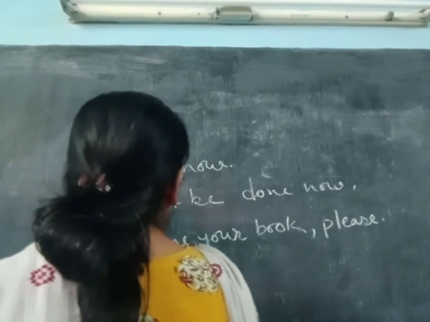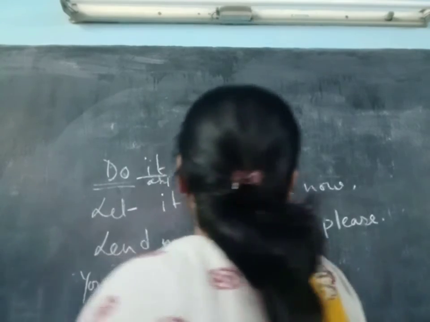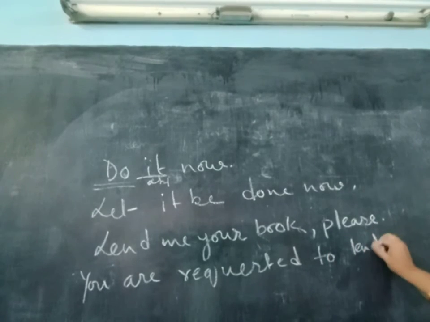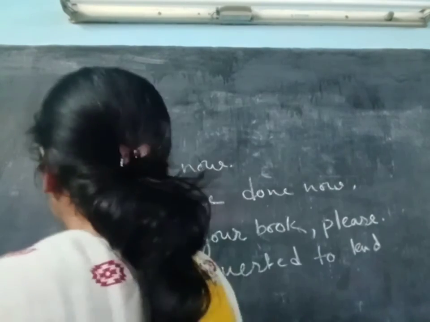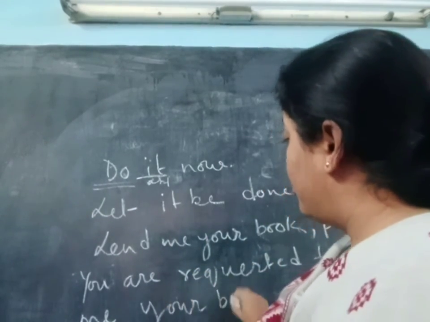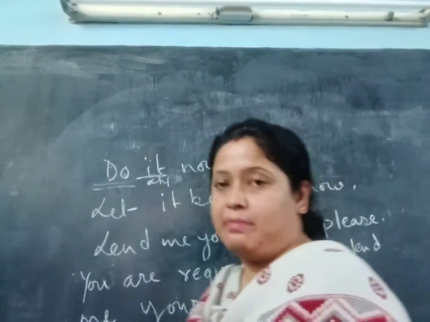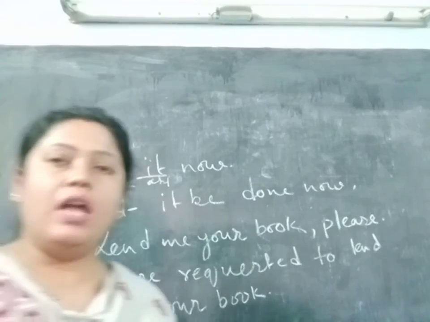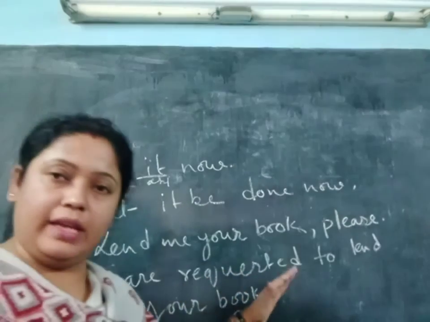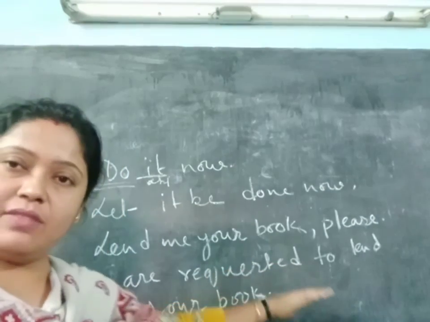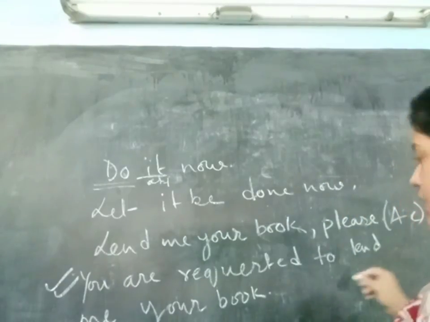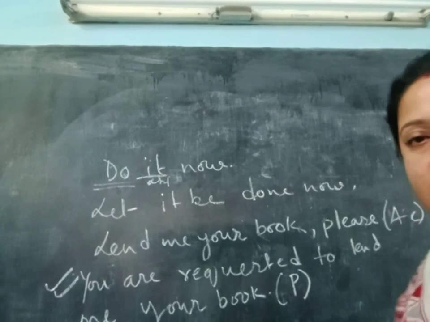You are requested to lend me your book. Okay, you are requested. By these words we expressed that it is an imperative sentence. Okay, and in this way you will change from active to passive. This is the active voice and this is the passive voice. Okay.